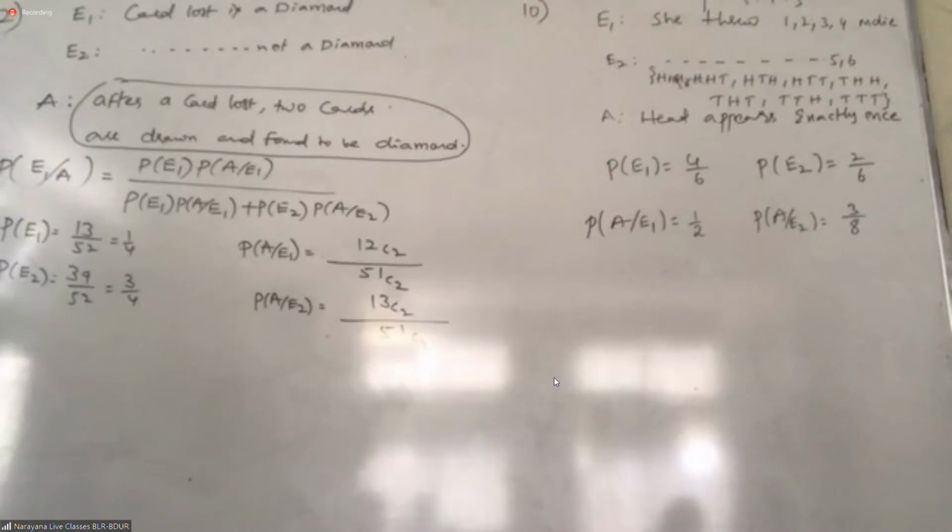So 99.9 percent do not. P of E1 is 0.1 percent. P of E2 is 99.9 percent, right? Now, what is P of A by E1? Test is positive, person has the disease: 90%. Second, P of A by E2: test is positive but person has no disease: 1%.